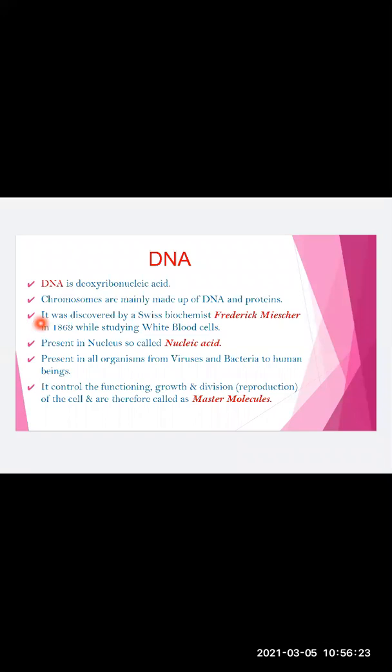It was discovered by Swiss biochemist Friedrich Miescher in the year 1869 while studying white blood cells. So the discovery was made. He was actually studying white blood cells, but accidentally he found the DNA molecule. It is present in the nucleus, so it is called nucleic acid.